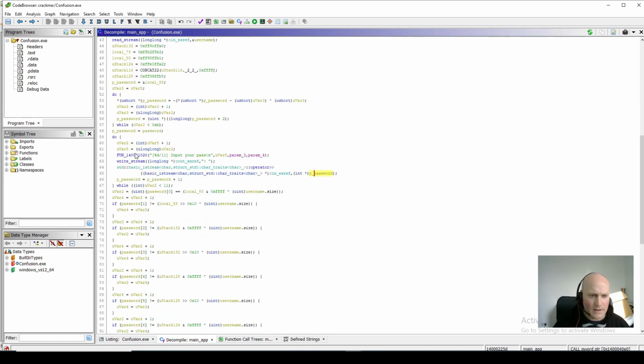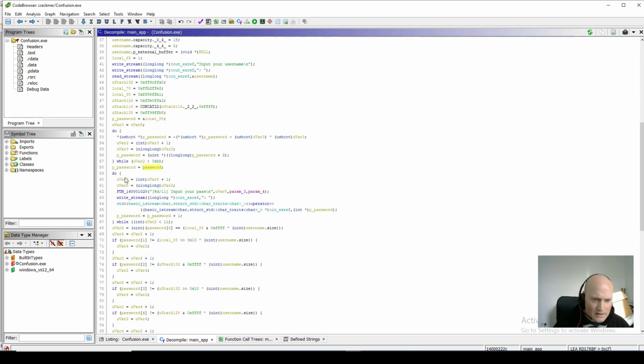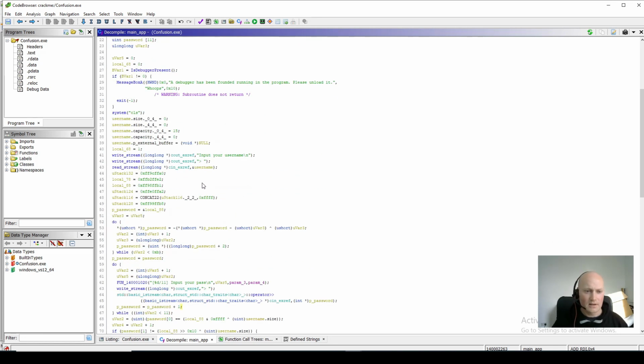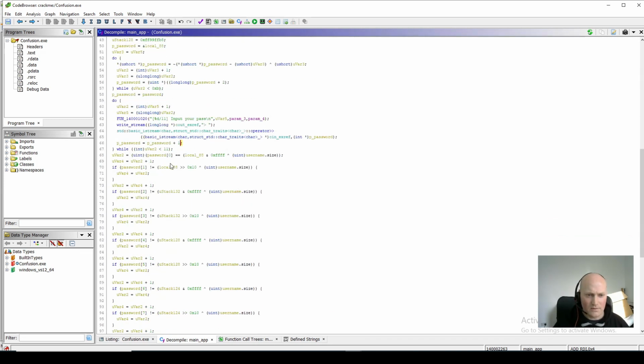So we have here input your password, we're reading it in, we point a pointer to the password array, and then we're iterating through it. We start the password pointer at the first one, we read it in to there, and then we increment by 1. So the next time we read the password, it goes into the next one. So this is reading the password. That's good. So what have we got now?